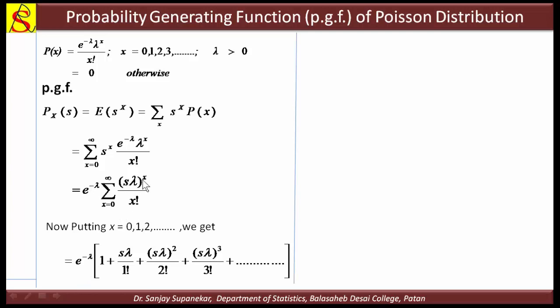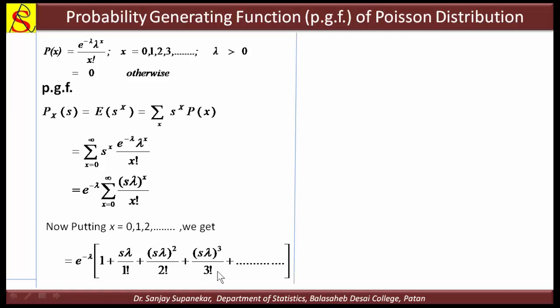Then s lambda raised to 0 is 1, 0 factorial is 1, so the first term is 1. Now s lambda raised to 1 upon 1 factorial, s lambda raised to 2 upon 2 factorial, s lambda raised to 3 upon 3 factorial, etc. We have to write all the values.